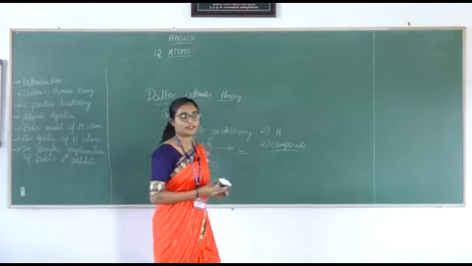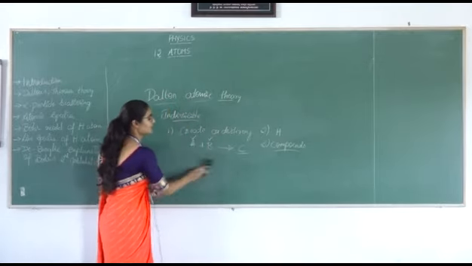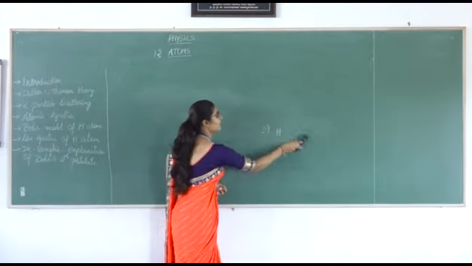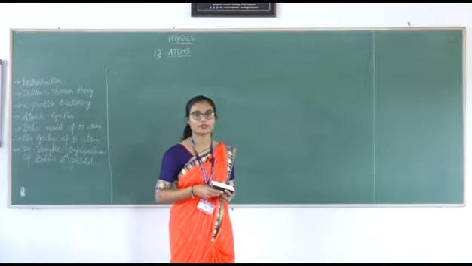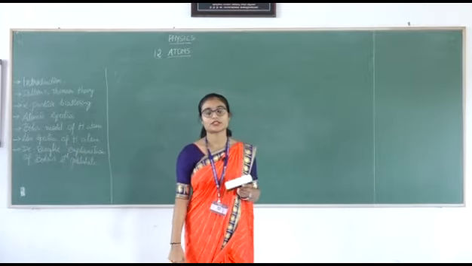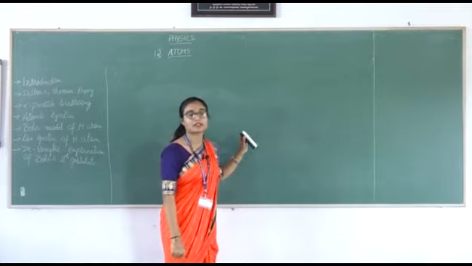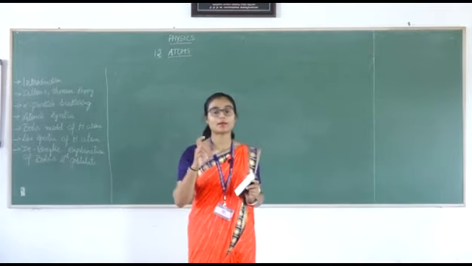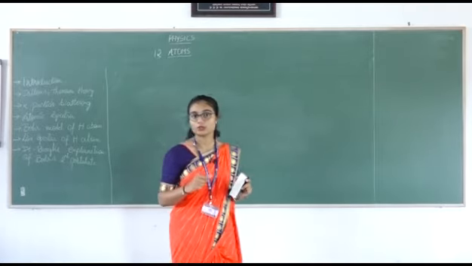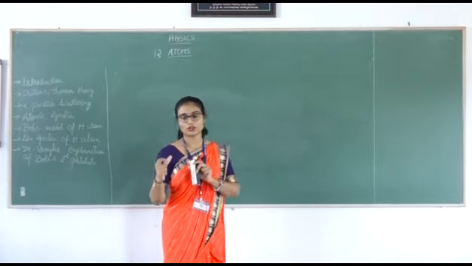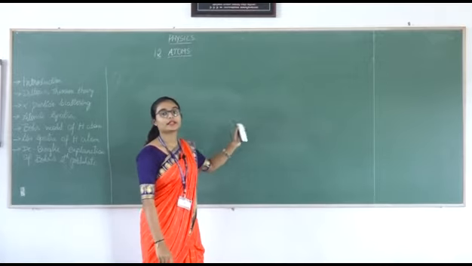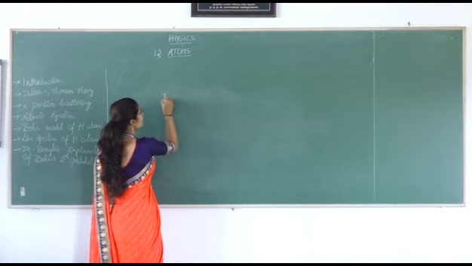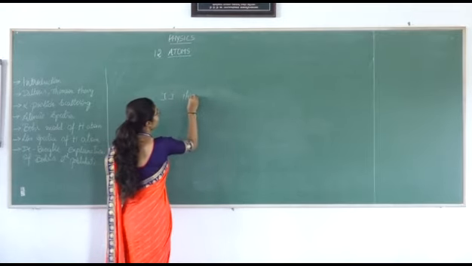And then came the scientist known as J.J. Thomson. You all are familiar with this name, right? He gave a theory on atoms, that is Thomson's theory, or watermelon theory, or plum pudding theory. You all know about cake and watermelon, right? He compared the atom to the watermelon and plum pudding. That is J.J. Thomson's atomic theory.